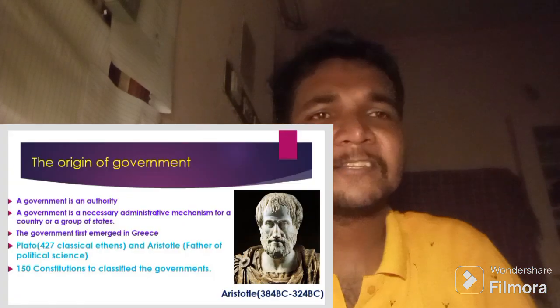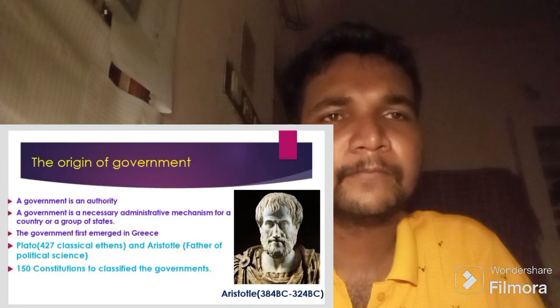The first government was described by Plato. Plato explained his government clearly, but his disciple Aristotle, who is the father of political science, explained government clearly.